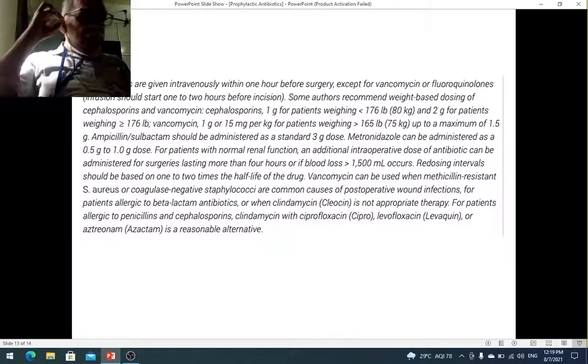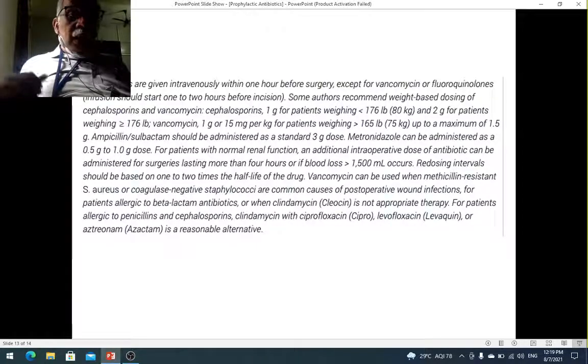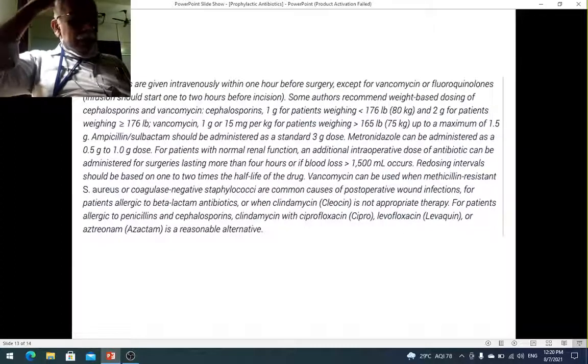Like I was telling you, antibiotic is given 1 hour before the incision is put, and it is repeated depending upon the duration of the surgery and the blood loss. If the duration is more than 4 hours, you will have to repeat the antibiotic. When you will repeat it will depend upon the half-life of the antibiotic. If the half-life gets over in 1 hour, probably you can repeat it after 1 hour, if it is going to take long, then depending upon that.